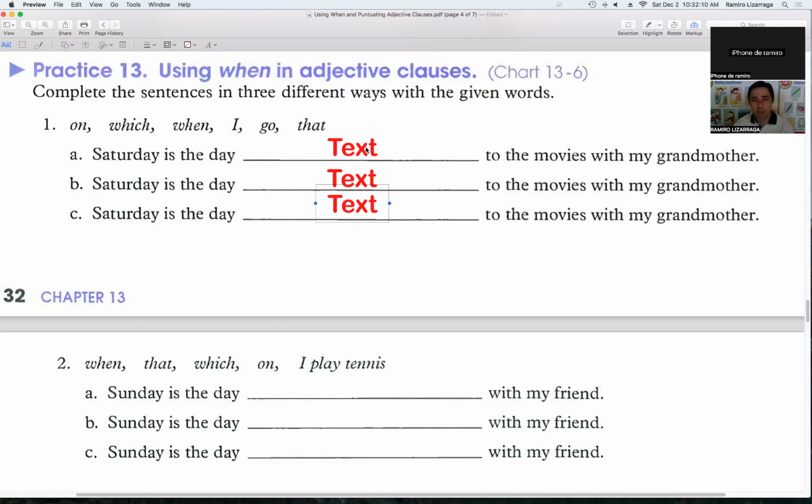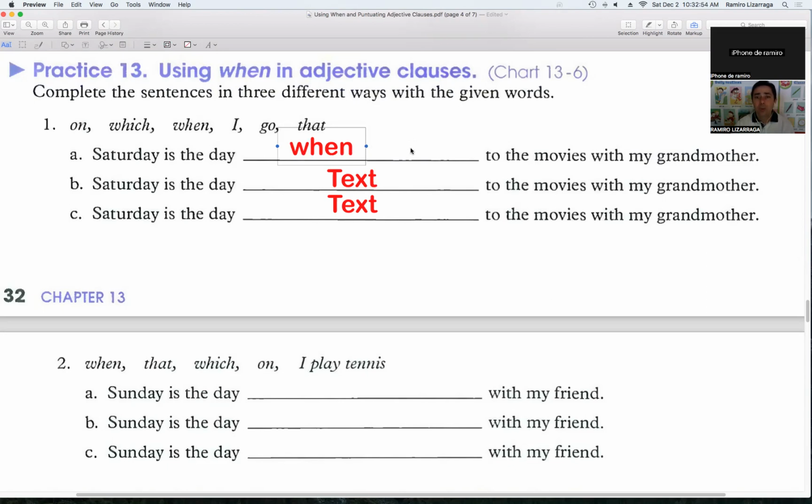Saturday is the day. This is the first one. When what? Oh, time is running. We only have 10 minutes. What can we say? Saturday is the day when my grandmother, what? Goes to the movie? So complete the sentence in 3 different ways. No. Saturday is the day on which I go to the movie. If you see, we are missing here what? The subject and the verb.